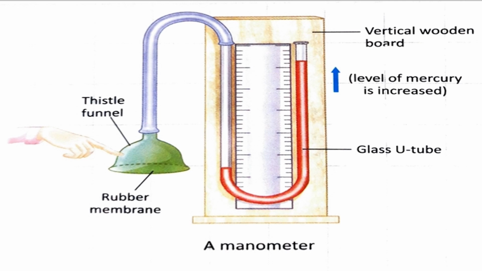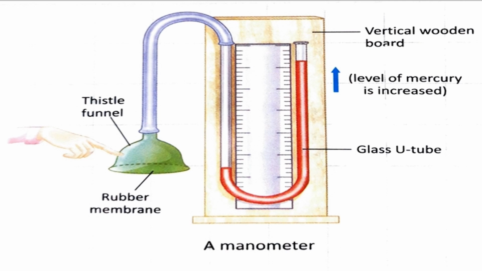So you can make this in your home also, children. Very easy procedure. You should take a U-tube and connect a rubber pipe, and also connect the thistle funnel there. So if you want to find the liquid pressure in your house, you can do it like this. So what are all the parts?